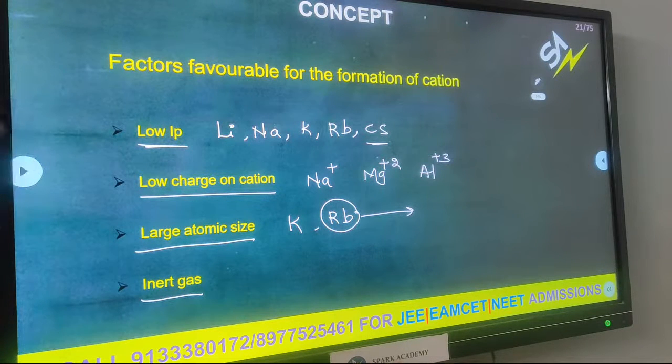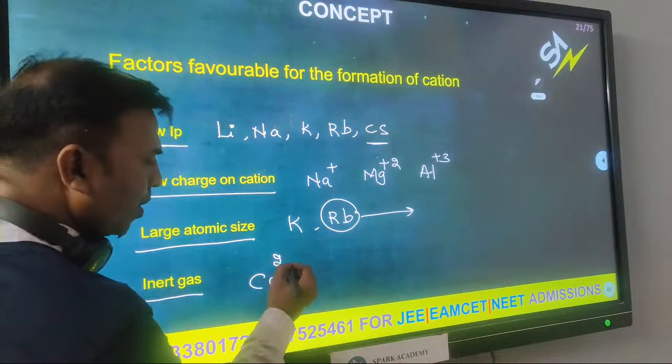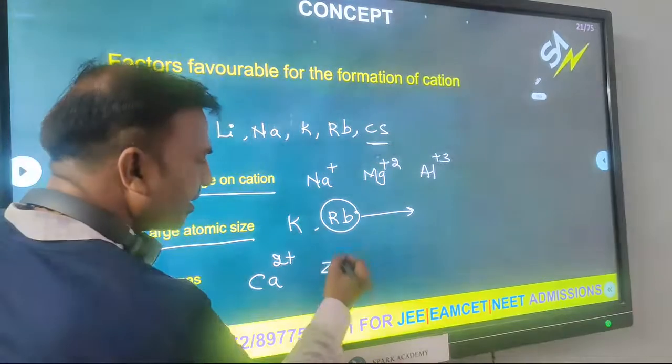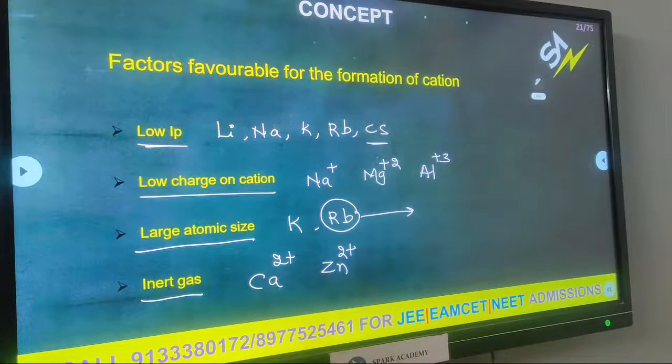Next, inert gas configuration: an element which has the inert gas configuration. For example, we take calcium and next zinc. Both form cations. Calcium here is Ca2+. What is the number of electrons in Ca2+? 18 electrons.